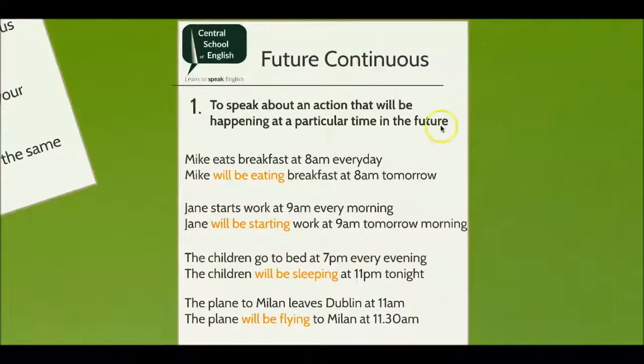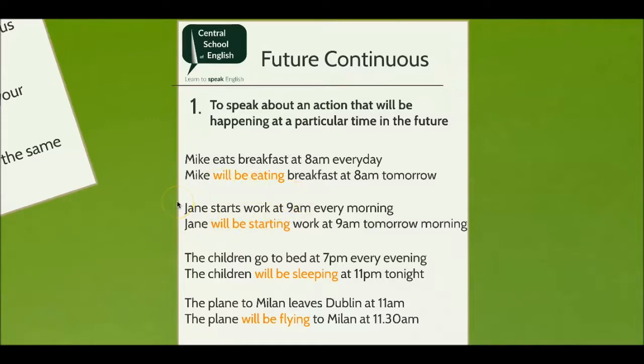We can use the future continuous tense to speak about an action that we know will definitely be happening at a particular time in the future. For example, if Mike eats breakfast every day at 8 a.m., we know that Mike will be eating breakfast at 8 a.m. tomorrow.